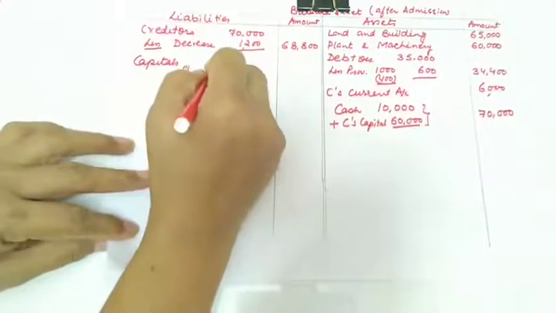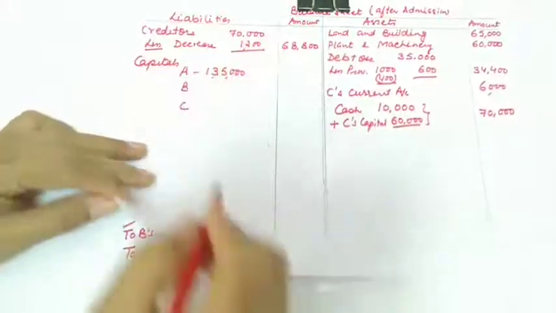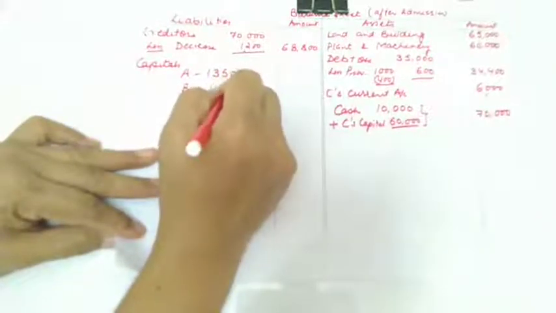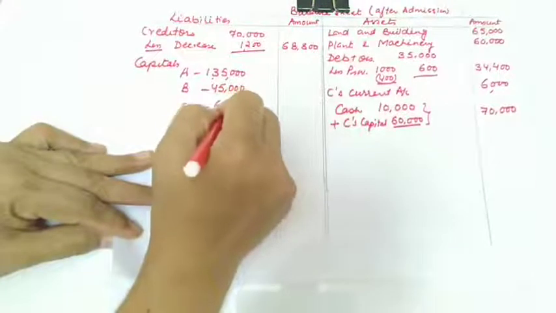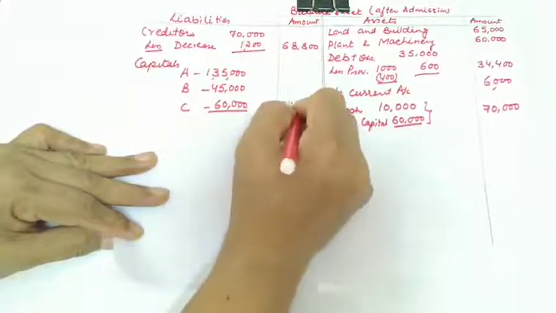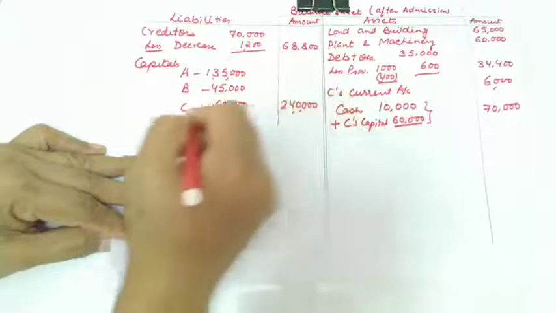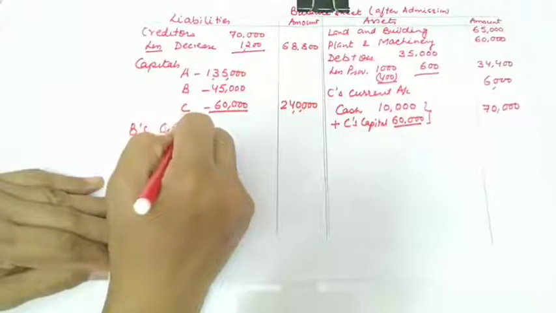It will be 1,35,000 for A and 45. Now see these capitals are in profit sharing ratio. So we have done the capital adjustments here. So it will be 2,40,000 and we'll be writing their current account also.